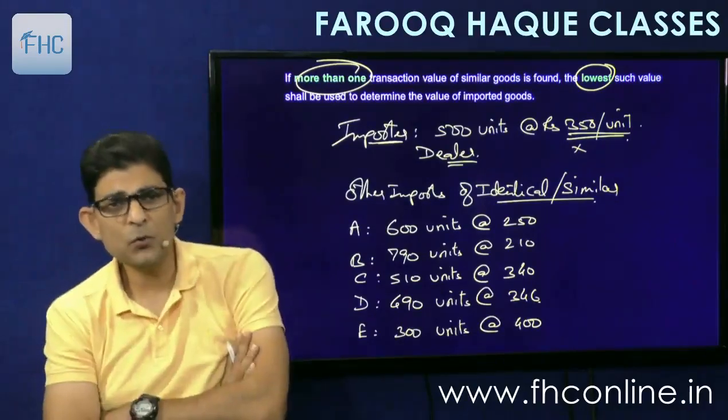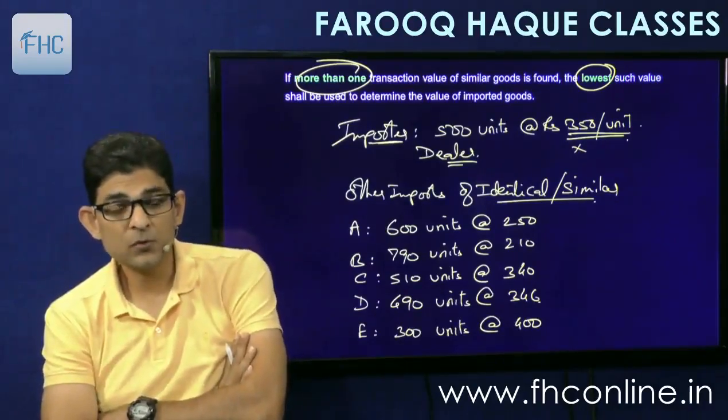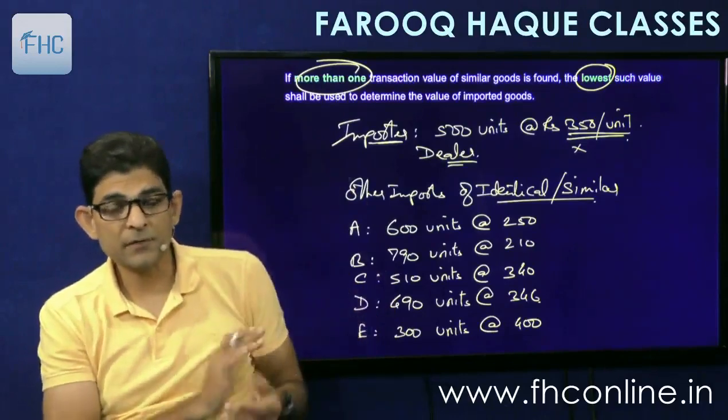So we'll find different imports of identical or similar goods, either all identical or all similar.